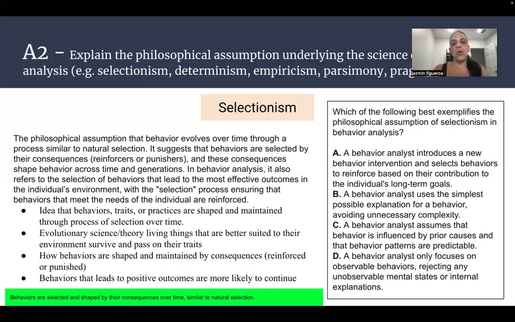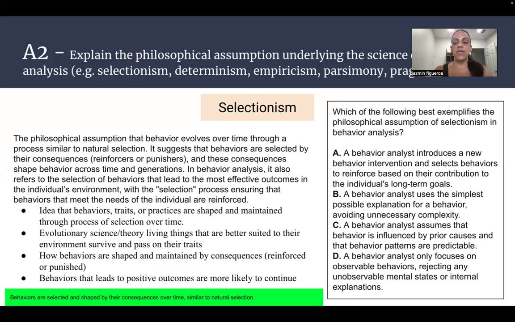A question we can see on the BCBA exam is: which of the following best exemplifies the philosophical assumption of selectionism in behavior analysis? A, a behavior analyst introduces a new behavior intervention and selects behaviors to reinforce based on their contribution to the individual's long-term goal. B, a behavior analyst uses the simplest possible explanation for behavior, avoiding unnecessary complexity.